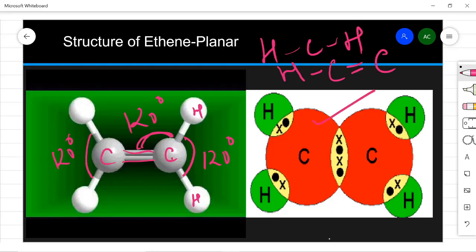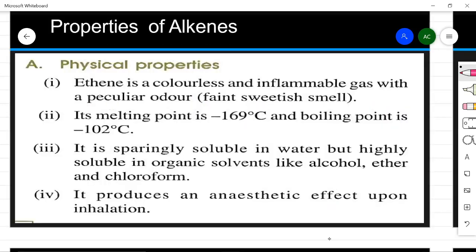Here you can see covalent bonding. This X can be taken of carbon, this of hydrogen, so shared pair. Here also the same thing, shared pair. Now between carbon and carbon there is a double bond, so two pairs of electrons are shared. Here again single pair and single pair. So this way, this is the structure of ethene, that is planar or flat. Physical properties: colorless, inflammable gas with a peculiar odor, a faint sweetish smell, a slightly sweet smell comes.